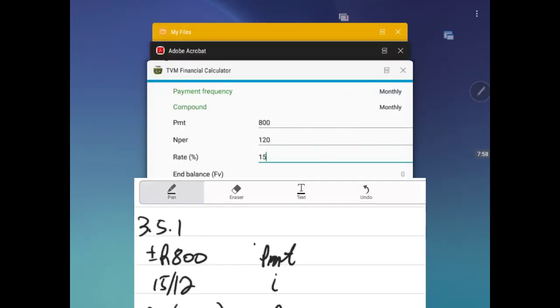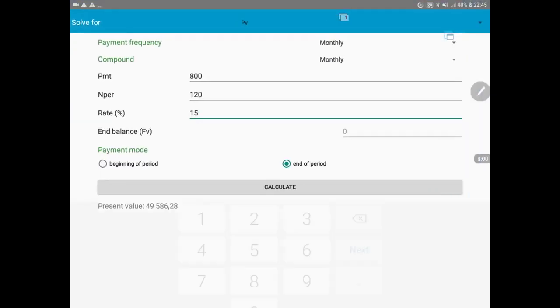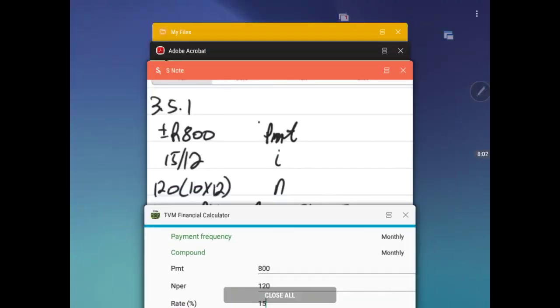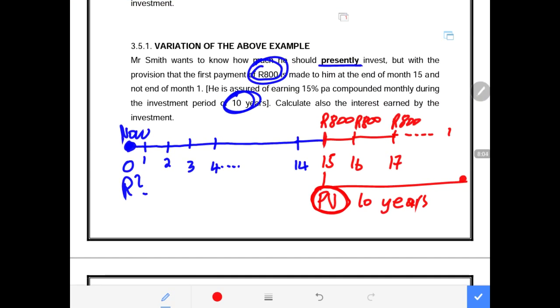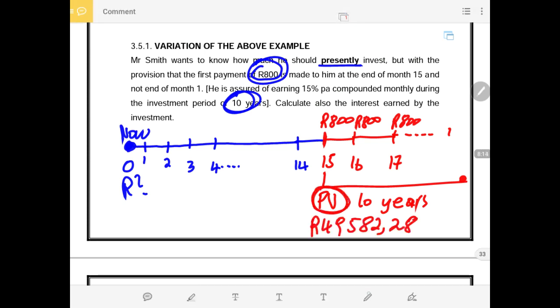Where is this present value? Let us focus on that. This present value is sitting here. This present value of 49,586 rand 28 cents is exactly here, but just before that payment took place. So now it is the present value just before the 15th payment took place.